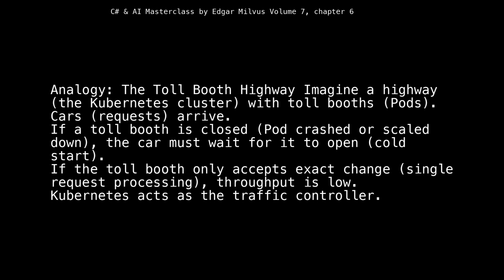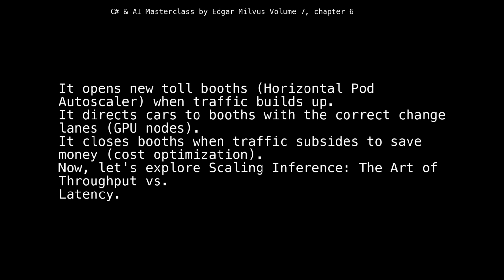Kubernetes acts as the traffic controller. It opens new toll booths, horizontal pod autoscaler, when traffic builds up. It directs cars to booths with the correct change lanes, GPU nodes. It closes booths when traffic subsides to save money, cost optimization.